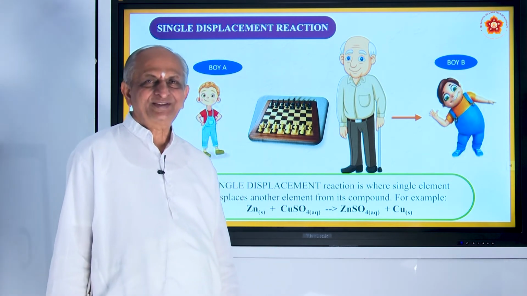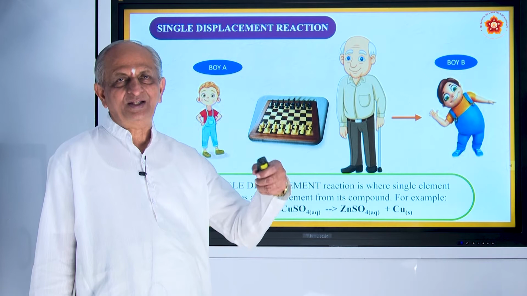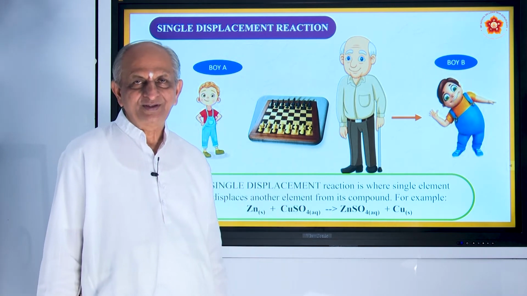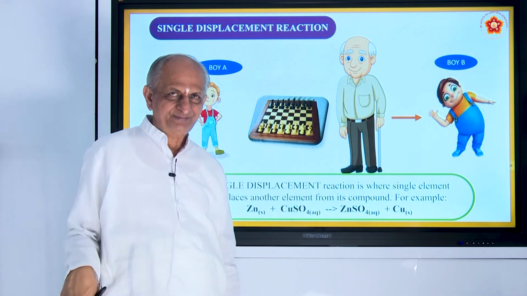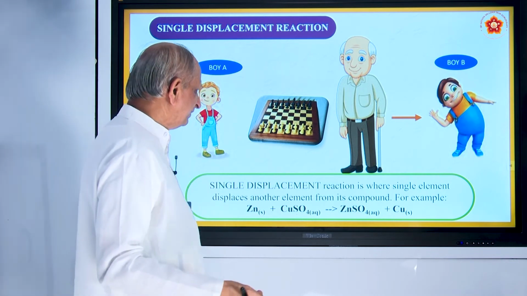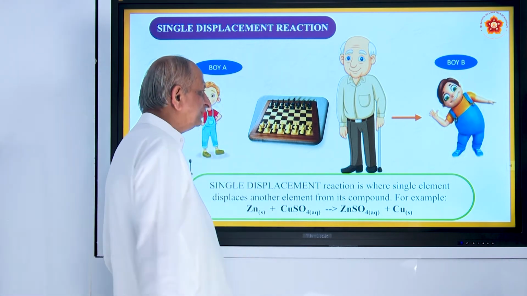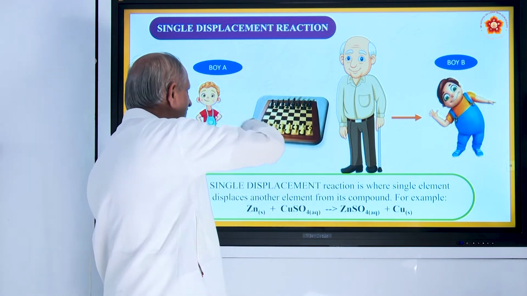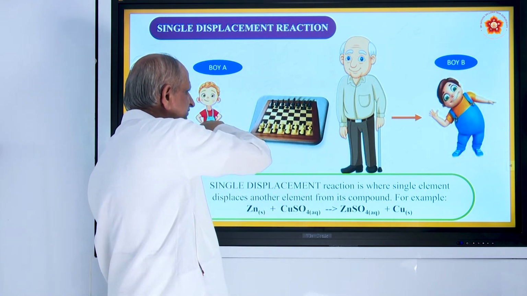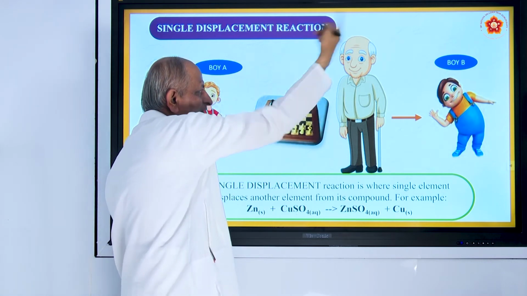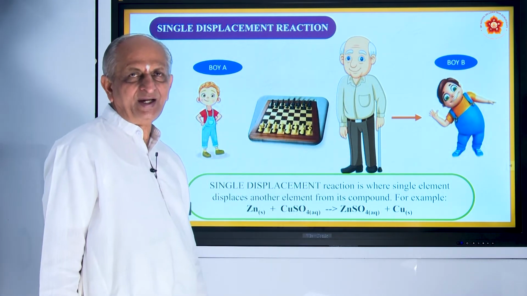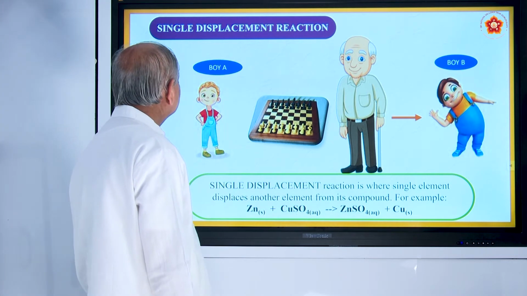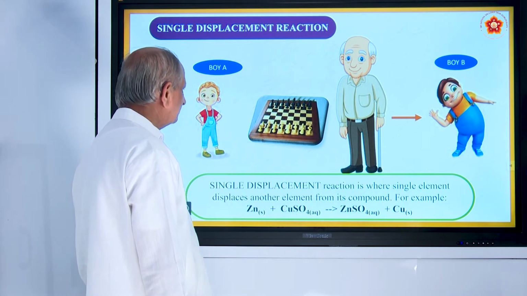So, in the process, the boy or girl at the end will be pushed out, because this new entry has made the displacement. So, that is what is called displacement here. This is like the compound and this is like the element. This element displaces the compound to get a new element and another compound. Okay? That is what is called single displacement reaction.